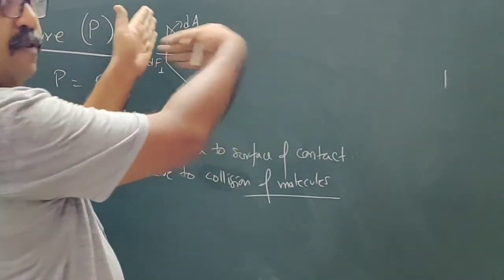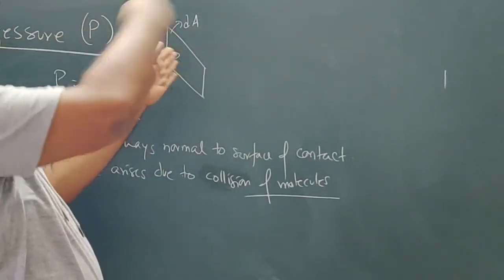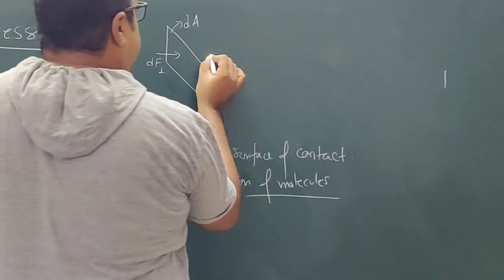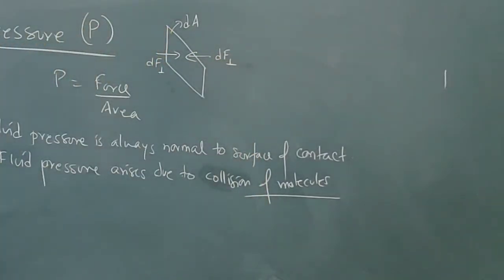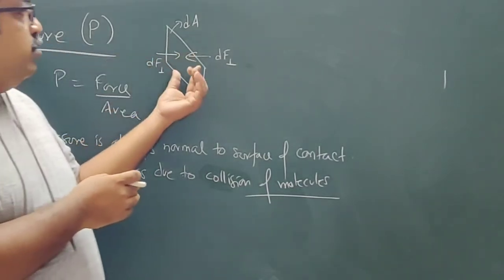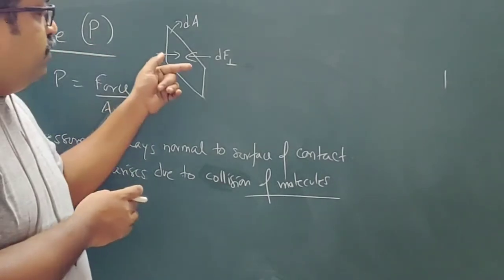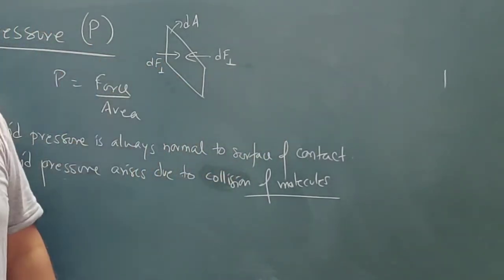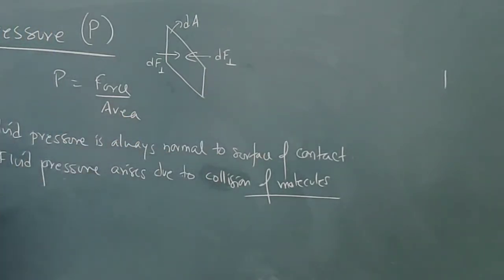Similarly, this force will also act from this side, because this is the area. This side molecules are colliding, and this side also molecules are colliding. So this side also there will be a force dF perpendicular. And so the system is at equilibrium because the net force is 0. So the system is not going to accelerate, because there is no net force.